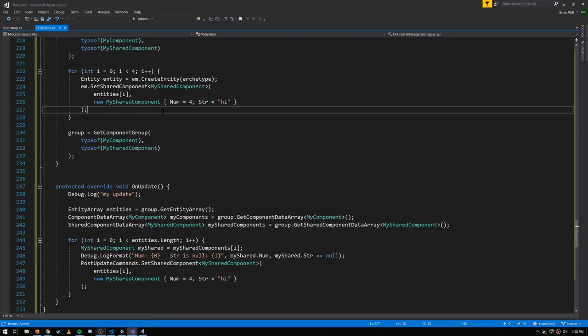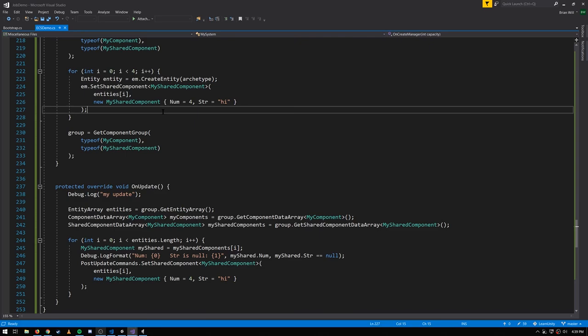And so I would say these shared components are appropriate in cases where you have many entities and there's going to be a lot of overlap in their sharing of values. If you have a component type where most entities have different values, then you generally wouldn't want to use a shared component because you'd end up fragmenting your entities into many different chunks, because each chunk can have only one value of a particular shared component type. I should be clear. You can have multiple shared components within a single chunk, but only one value of a type.